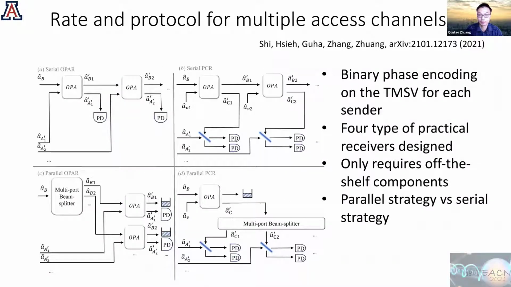And we can generalize those receivers, including optical parametric amplifier receivers and these phase conjugate receivers, into either the parallel fashion or the serial fashion. So in a serial fashion, the same OPA on the return signal and the first user's entanglement ancilla will first do a gain, which is close to 1, and then produce the first photon counting result on the idler beam, while the signal can be further used onto the second receiver, decoding the second user's information, and this is the entanglement assistance of the second user.